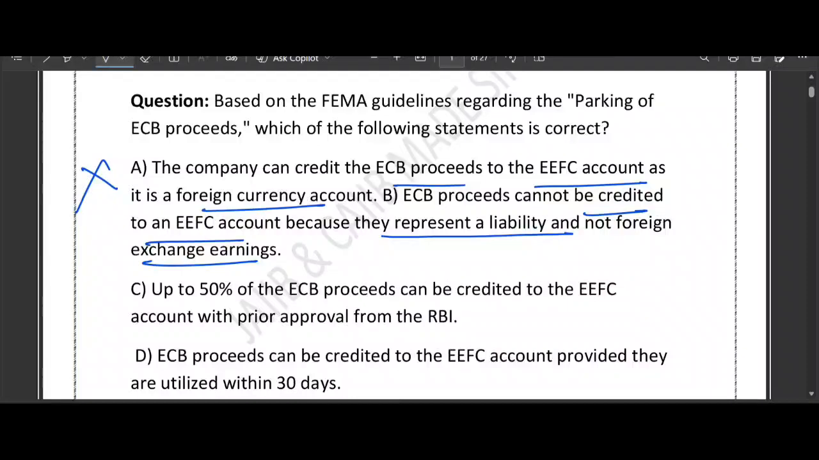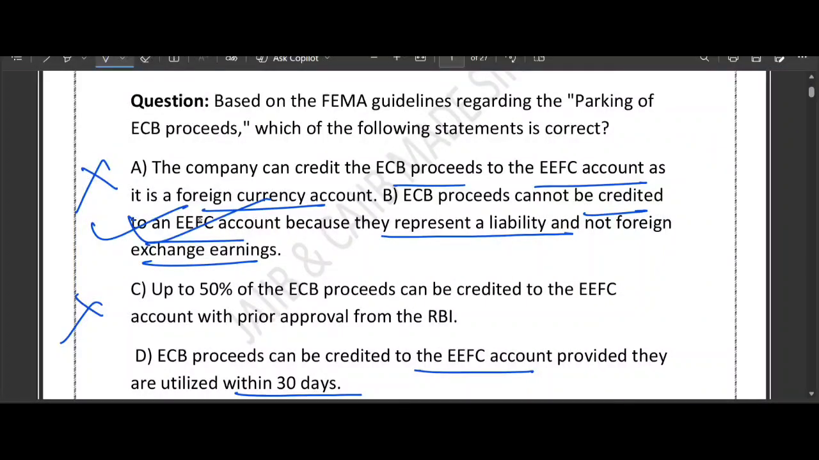What about option B? Option B says that ECB proceeds cannot be credited because they represent a liability. Exactly. B is the correct one. C says 50%. No, no such rule exists about 50% crediting to the EEFC account. What about option D? It says that ECB proceeds can be credited to the EEFC account provided they are utilized within 30 days. No, this time limit does not change it.